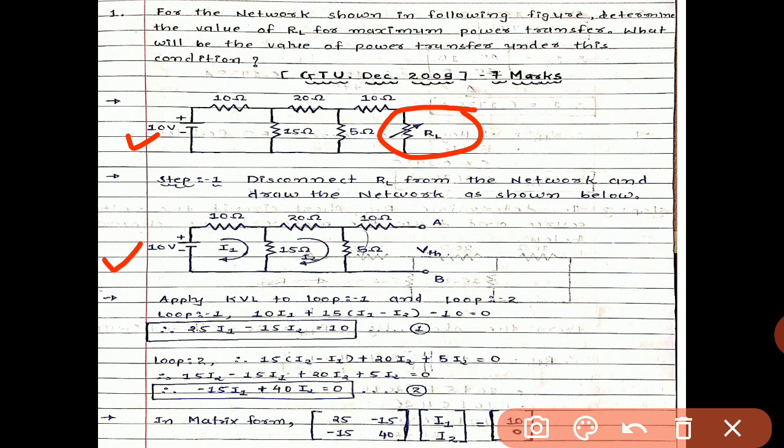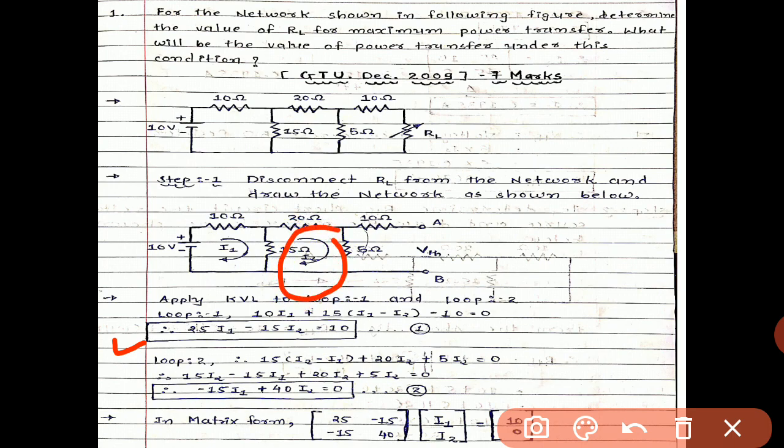Apply the Kirchhoff voltage law to loop 1 and loop 2. Consider I1 for loop 1 and I2 for loop 2. So the equation will be 10 I1 plus 15 (I1 minus I2) minus 10 equals 0. By simplifying we get 25 I1 minus 15 I2 equals 10. The 10 goes to the right-hand side, so it will be positive. This is equation number 1.